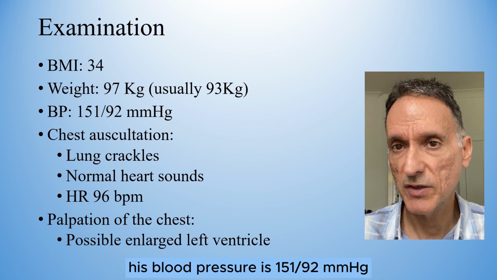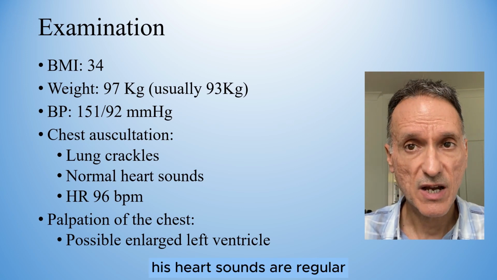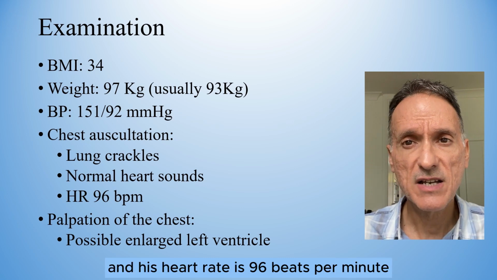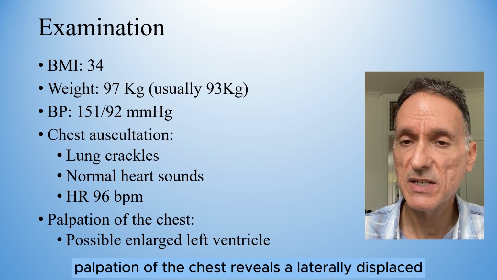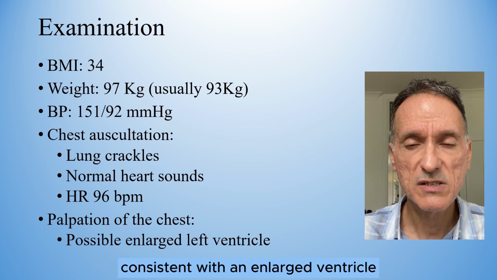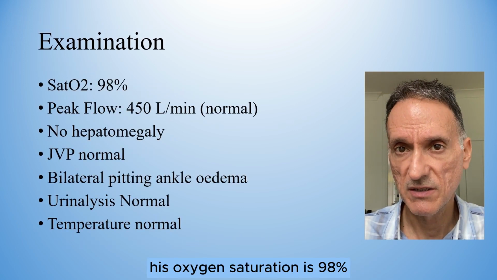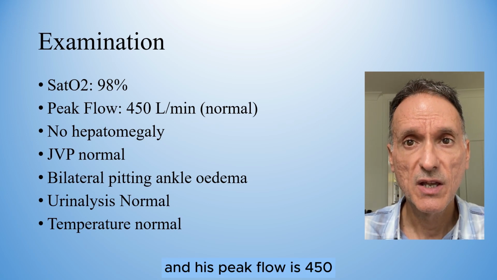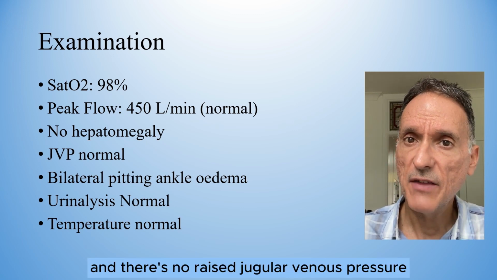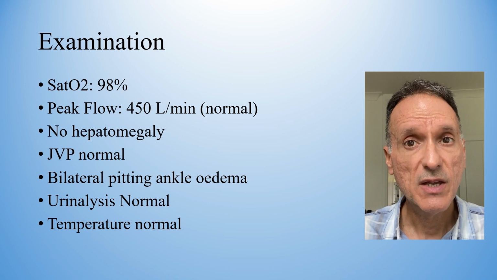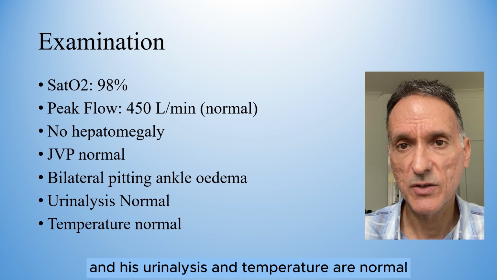His blood pressure is 151/92, and on auscultation he has lung crackles. His heart sounds are regular with no murmurs, and his heart rate is 96 beats per minute. Palpation of the chest reveals a laterally displaced point of maximum impulse consistent with an enlarged ventricle. His oxygen saturation is 98%, and his peak flow is 450, which is normal for his age and sex. Abdomen showed no hepatomegaly, and there is no raised jugular venous pressure. He has slight bilateral pitting ankle edema, and his urinalysis and temperature are normal.